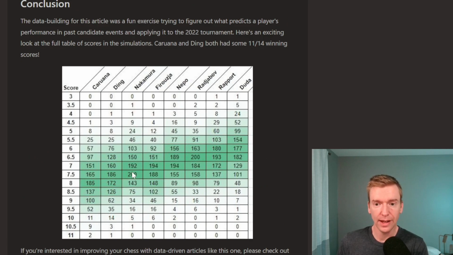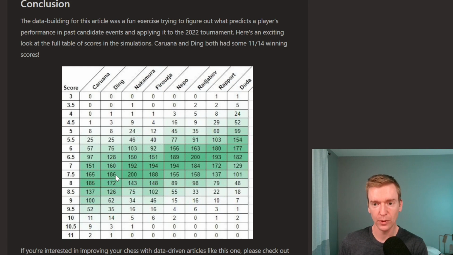And here we have one last table. This one's kind of cool to look at. It's a bit hard to read at first, but you got the scores going down the left, the names going across the top, and then they're color-coded. So the more likely a score is, the darker green that cell is. So you can see Fabiano, 185 times he scored 8 points. That's his darkest green. And then it kind of goes up from there.